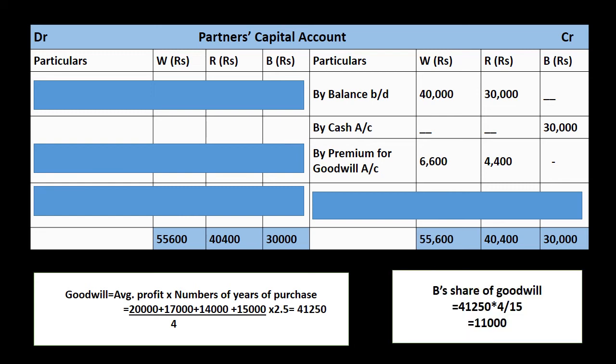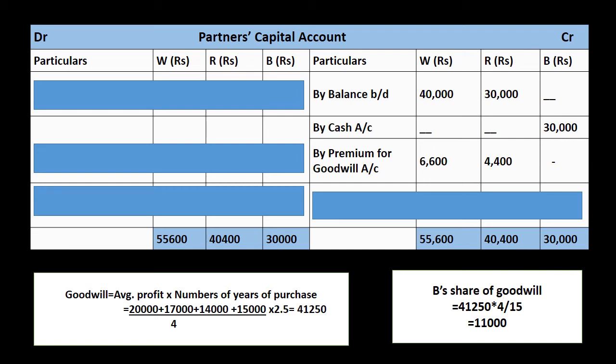Next is computation of B's share of goodwill, which is 41250 into his share, which is equivalent to 4 by 15. And after multiplying firm's goodwill with his share, we will get B's share of goodwill as 11,000. और उसी 11,000 को मैंने उनके ओल्ड रेशियो में डिस्ट्रीब्यूट किया है, which is 3:2. जब डिवाइड करते हैं तो W को मिलता है 6600 and R will get 4400.